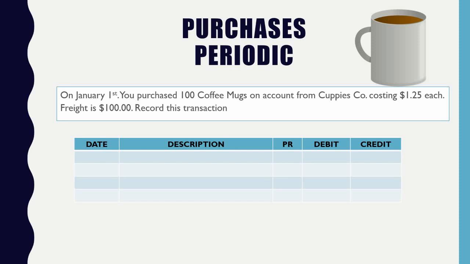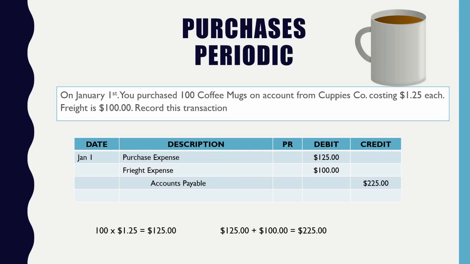All right. Here on January 1st, we decided to purchase 100 coffee mugs from Cuppies Co. on account, and it cost us $1.25 each, with the freight costing $100. So here, I'm purely asking you to just record the transaction. So let's record us actually purchasing the items. What should my journal look like? $125 in purchase and $100 in freight.